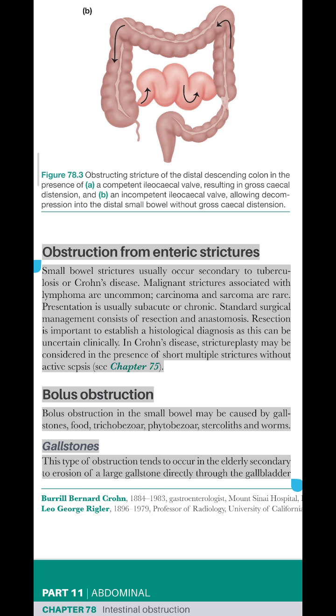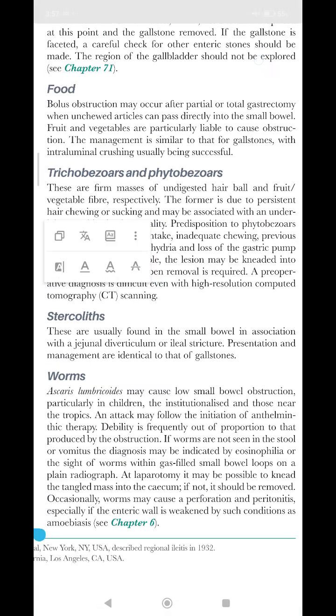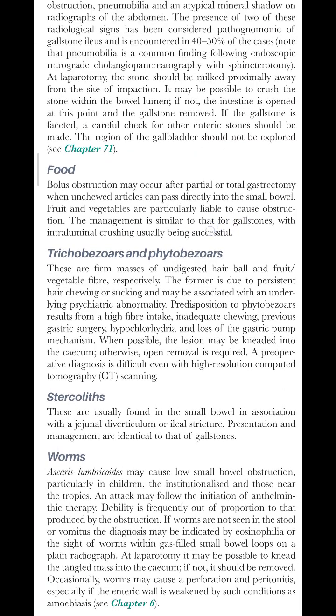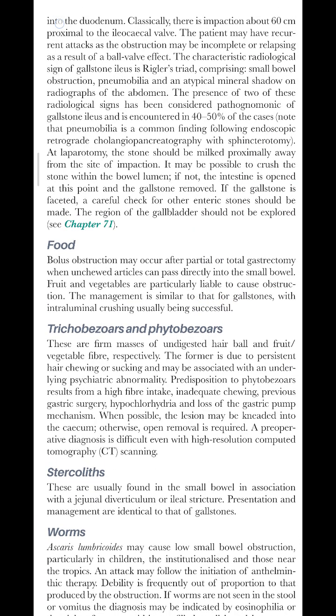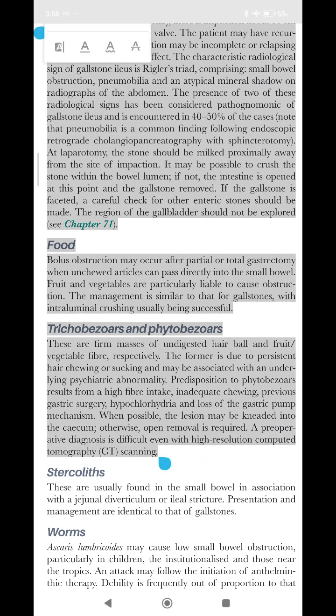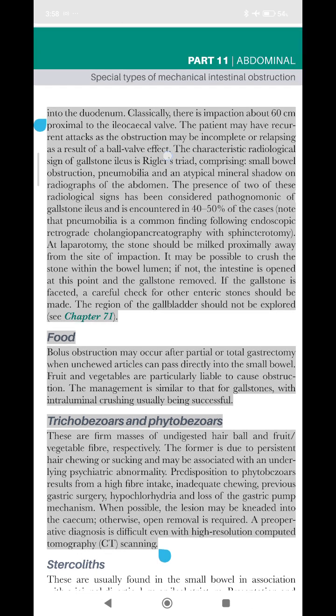This type of obstruction tends to occur in the elderly secondary to erosion of a large gallstone directly through the gallbladder into the duodenum. Classically, there is impaction about 60 cm proximal to the ileocecal valve.